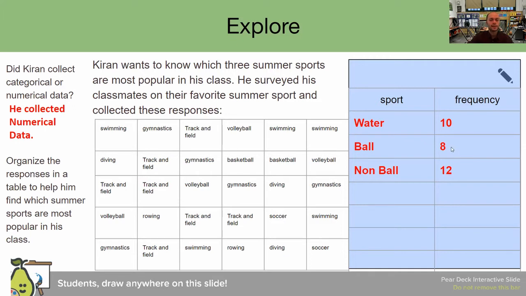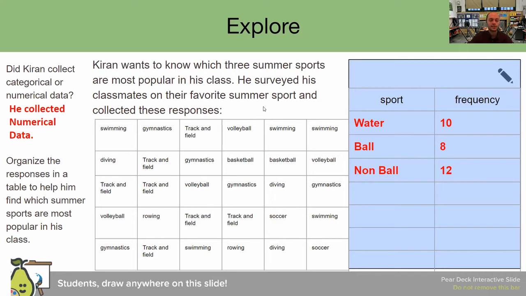All right, welcome back. If you said this frequency table does have logic to it, but it's not the correct frequency table based on what the student is trying to accomplish, you are correct. We do have water sports. We do have sports that use an object like a ball. And we also have sports that do not use an object like a ball. Even though there is logic to this table, that's not what they asked us to do. Even though this is good, it doesn't really help you figure out which sport is the favorite.